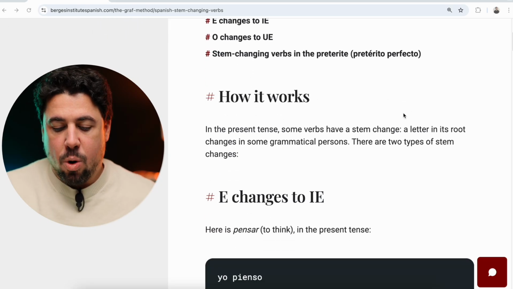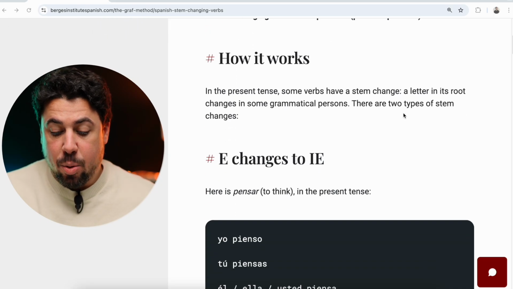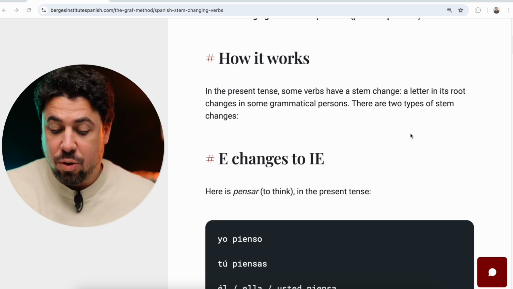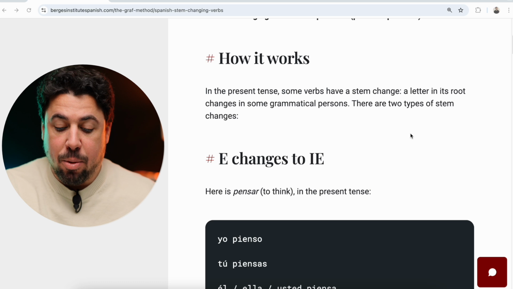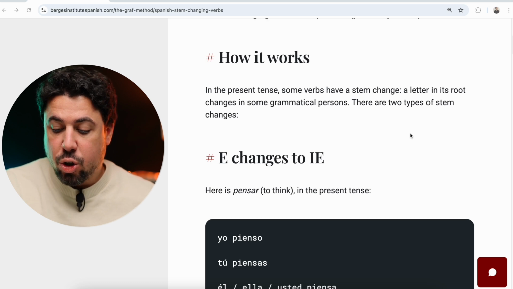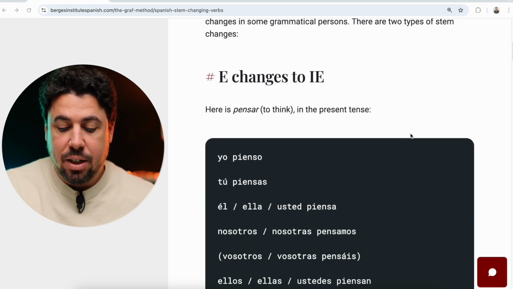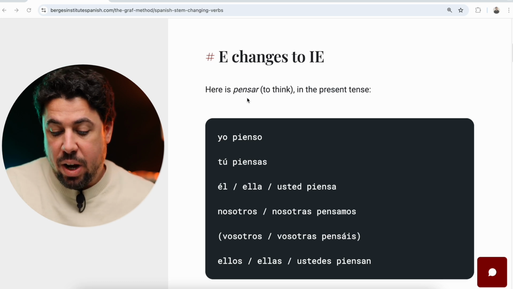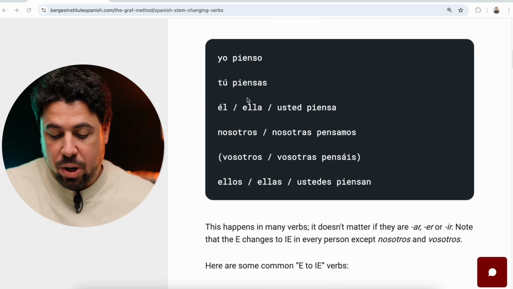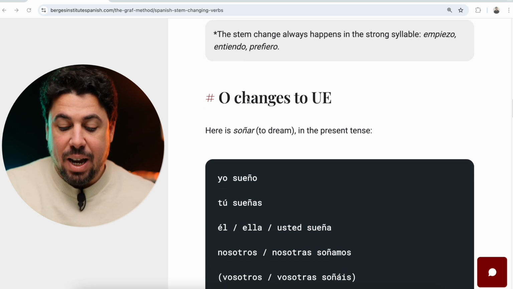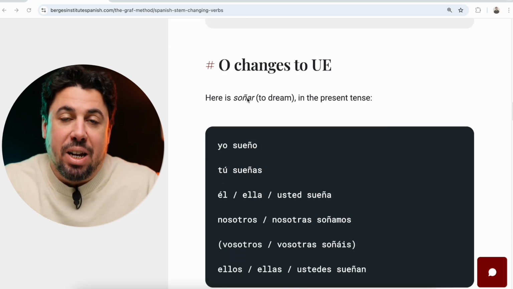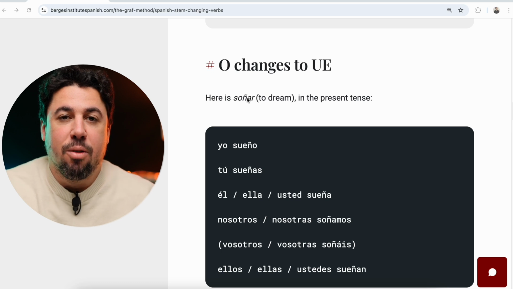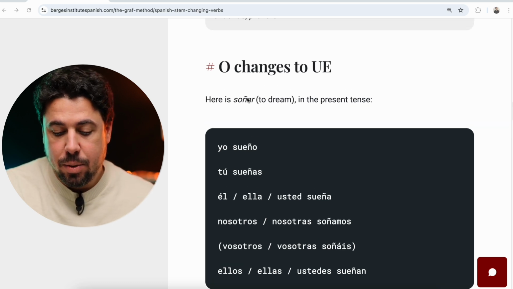So how does it work? It says here, in the present tense, some verbs have a stem change. A letter in its root changes in some grammatical persons. There are two types of stem changes. E that becomes IE, and here we have pensar as the model. We'll take a look at it in a second. And the other type is O becoming UE. Dormir, the example that I gave you earlier, is one of these.